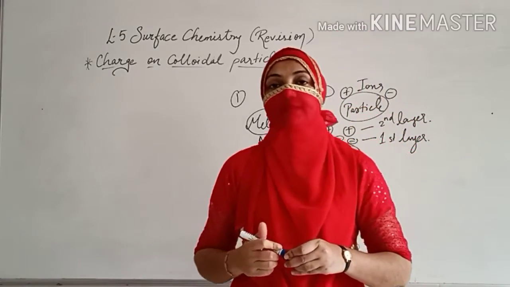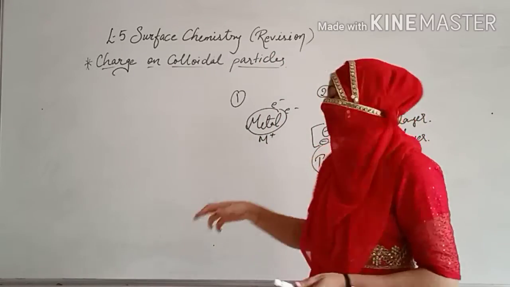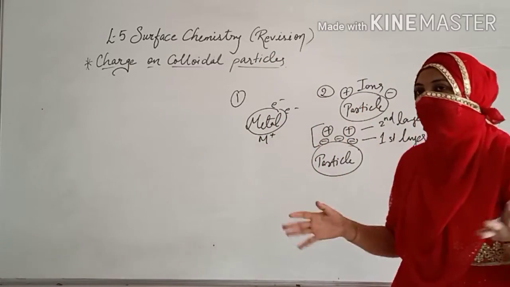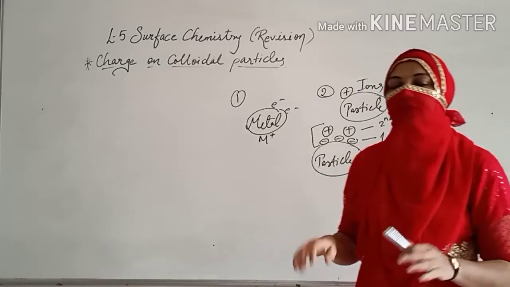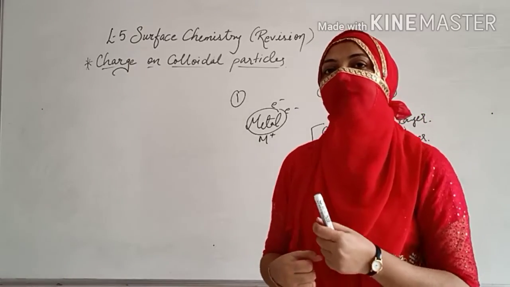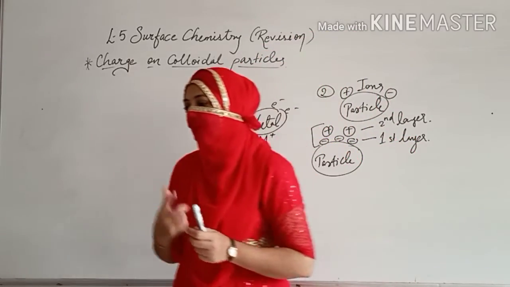Particles के ऊपर charges तीन वजह से होते हैं. Either it captures the electrons, or it captures the ions, it may be positive or negative, or it may be the double layer formation. So because of these three particular reasons, there are the charges on the surface of your particle. I hope you are getting the point.